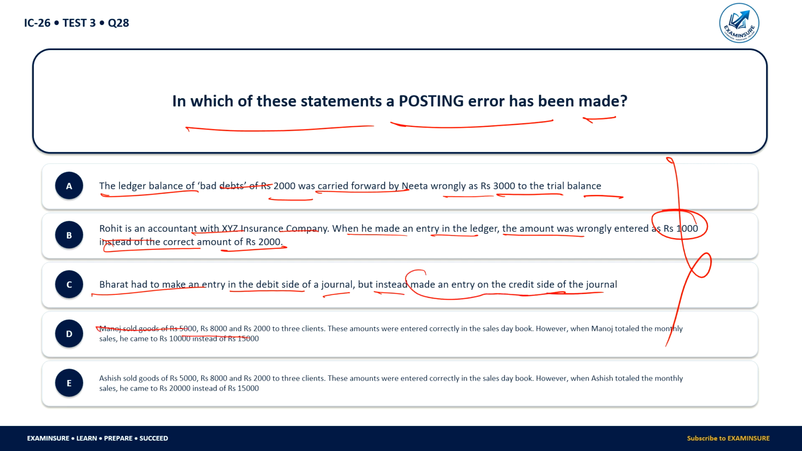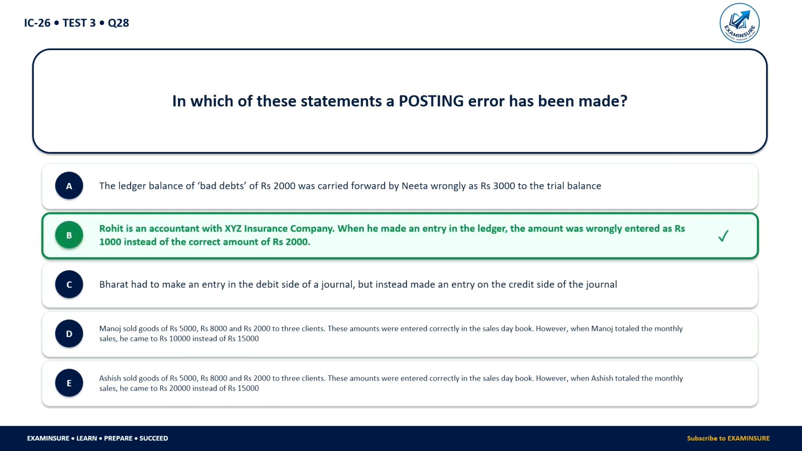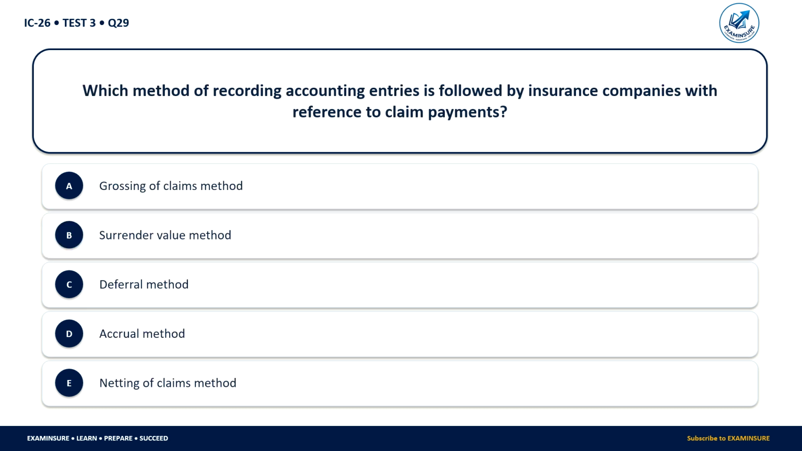Manoj sold goods of 5 at 2000 to 3 clients. This amount was entered correctly in the sales day book. When Manoj totaled the monthly sales, it came to 10,000 instead of 15,000. Ashish sold goods of 5 at 2000 to 3 clients. This amount was entered correctly in the sales day book. When Ashish totaled the monthly sales, it came to 20,000 instead of 15,000. So which is the posting error? So here posting error is because here what happens? Rohit has wrongly entered 1000 instead of 2000. So this is called the posting error.